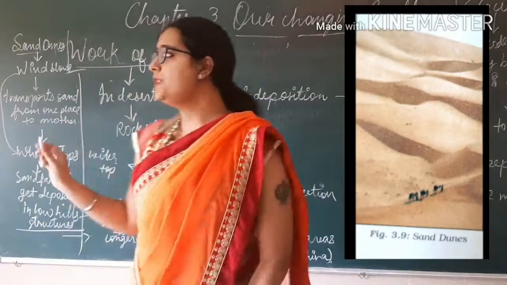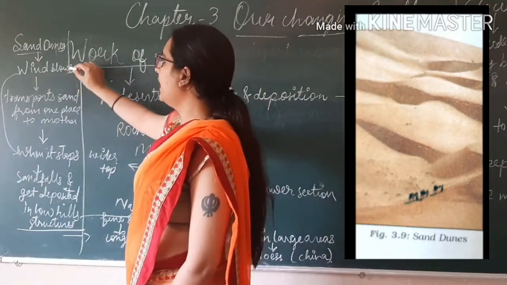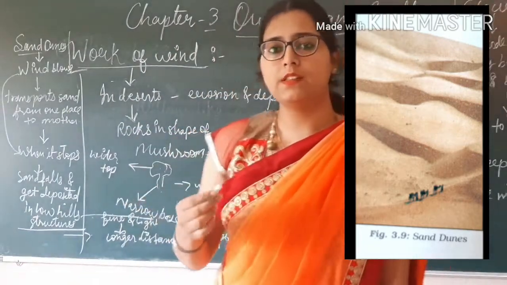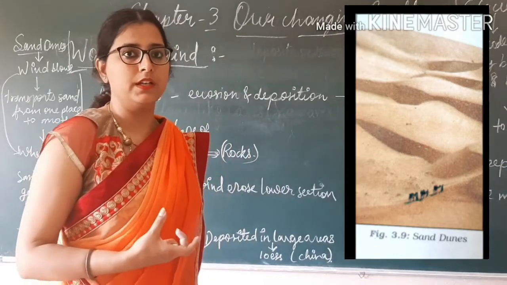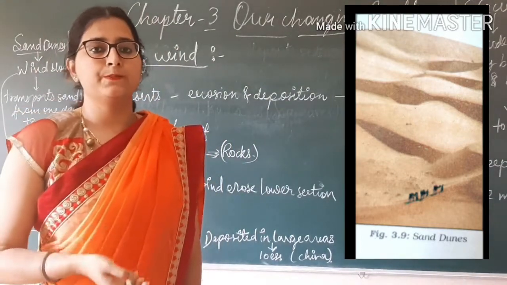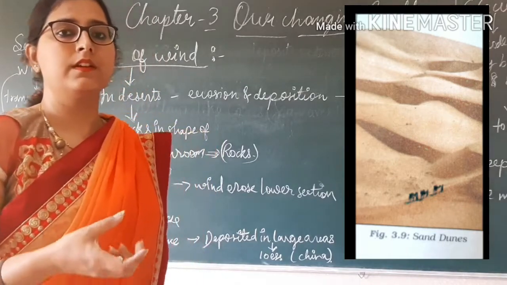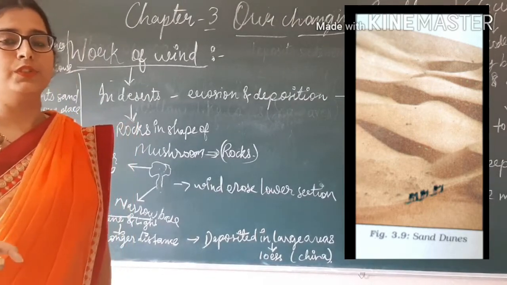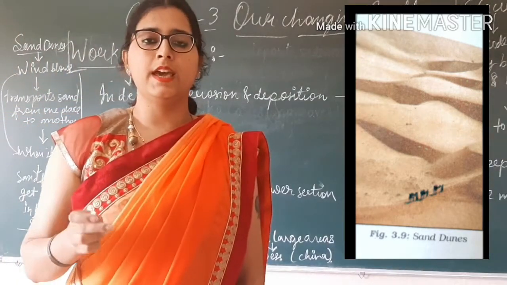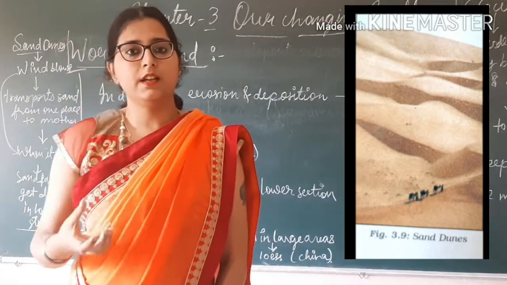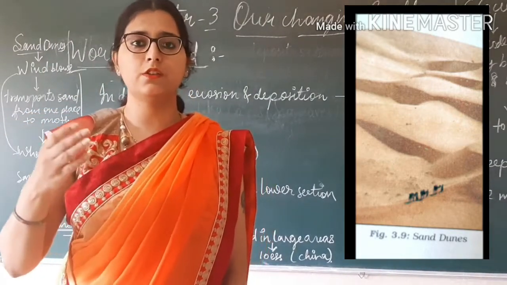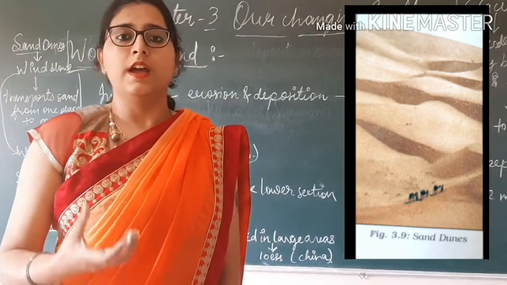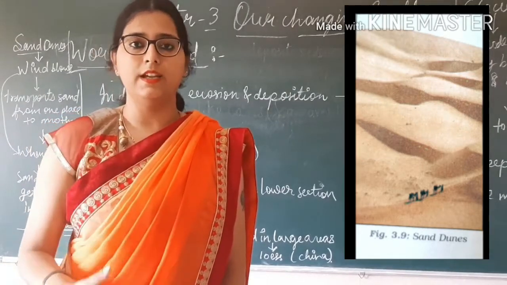Now, what are sand dunes? Sand dunes are formed when wind blows. When wind blows, it transports materials, sand and silt, along with it. And when wind stops blowing, that sand and silt falls down and gets deposited, and that takes the form of sand dunes. It means when winds are blowing, they carry some sand and silt along with them, and when the wind stops blowing, all that sand and silt falls down and takes a structure, and that structure is known as sand dunes.